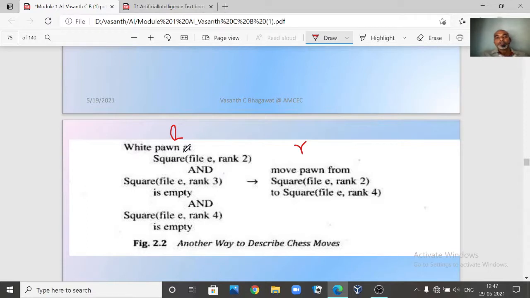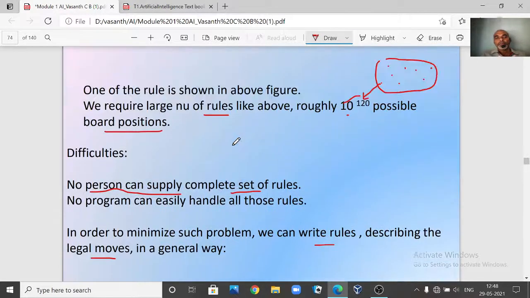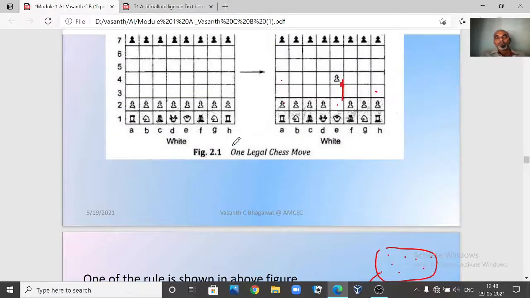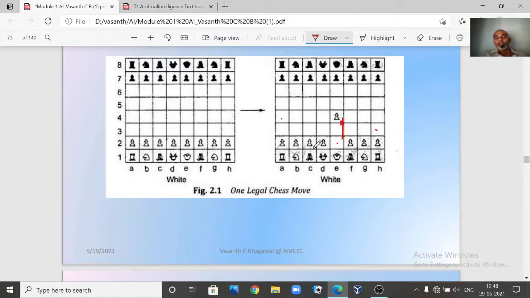The board configuration is something like this: if the white pawn is at square file E, rank 2. Take a board configuration and check: if your white pawn is at E, and this column is 4, is it at E comma 4?